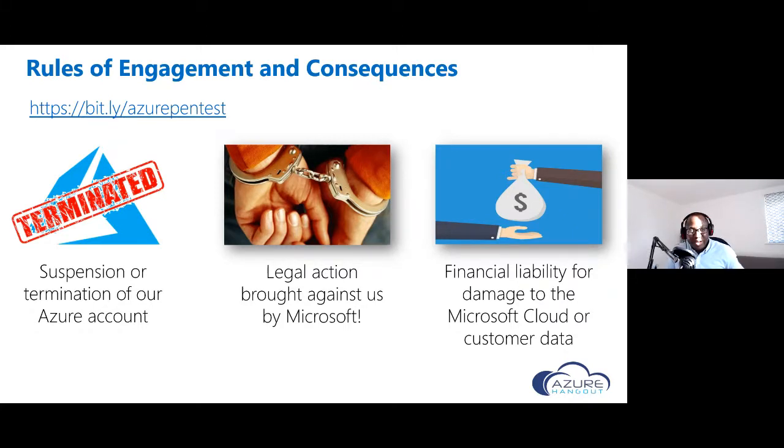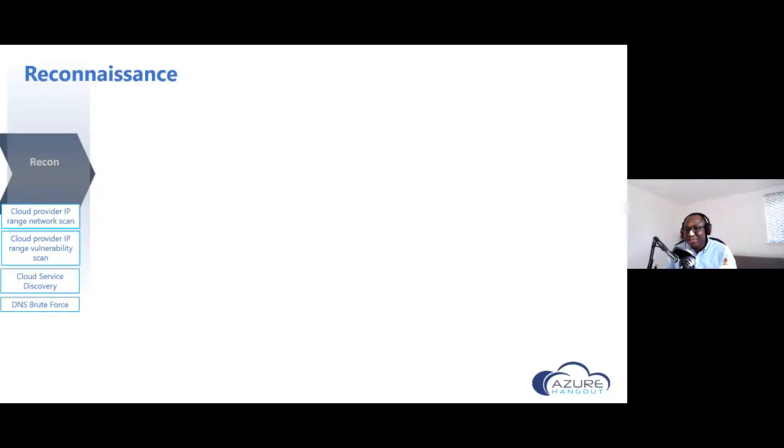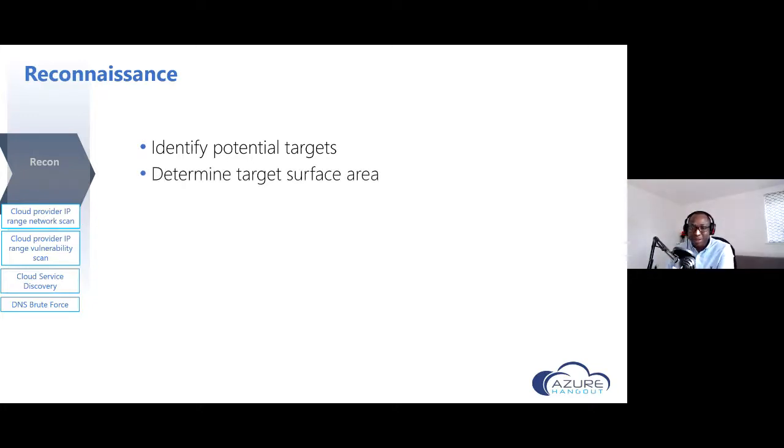But again, when we talk about the attackers and the tactics and techniques they use to attack Azure, it's very similar to what happens on premises. You start with the Recon stage. In other words, we're trying to identify potential targets. What targets are housed there? What services do they have running? What services do they have exposed? Do they have any vulnerabilities in them? So we're starting from that perspective, just trying to see what's the target surface area, what's available, what's the vulnerability of the target. So that's where we start from. But how will an attacker do this from an Azure perspective is what we're talking about here.